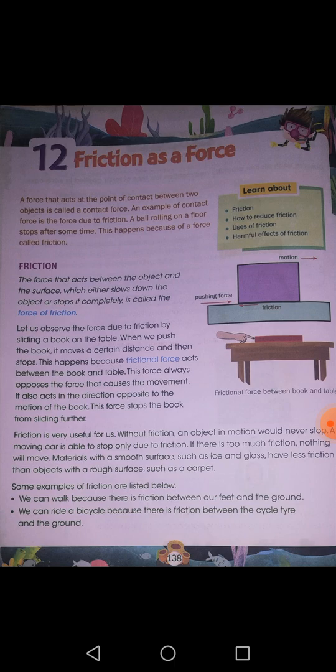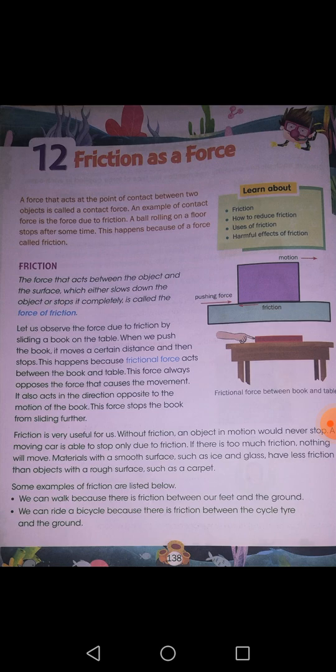You would definitely meet an accident or fall from the cycle, but still the cycle will be moving. Imagine a situation when the car is moving, you are applying the brake, while the car is not stopping even after applying the brake. What will happen? Dangerous, no? So, this is the friction which stops your bicycle, which stops your car. That is why it is very important.